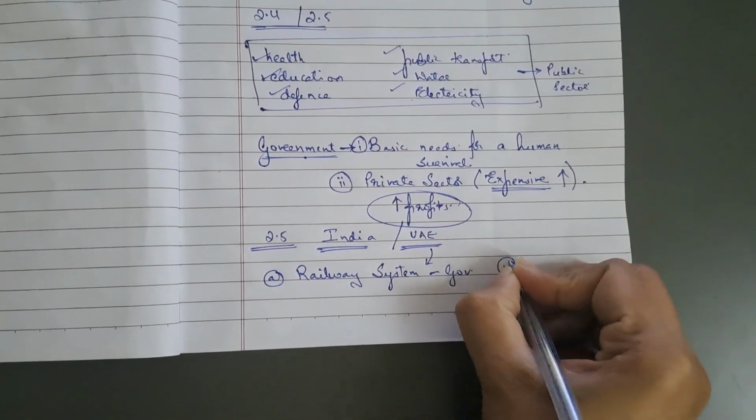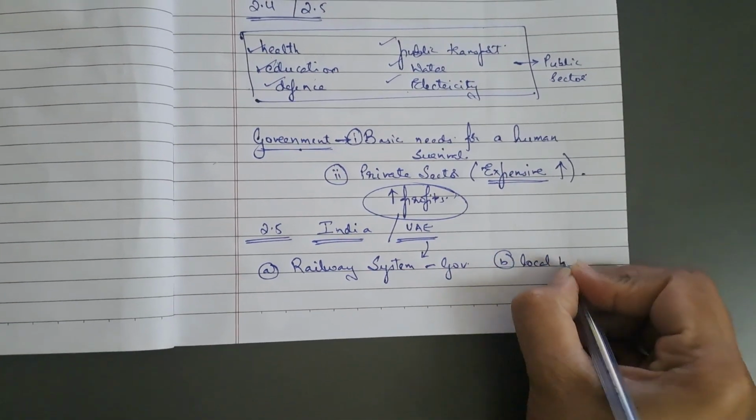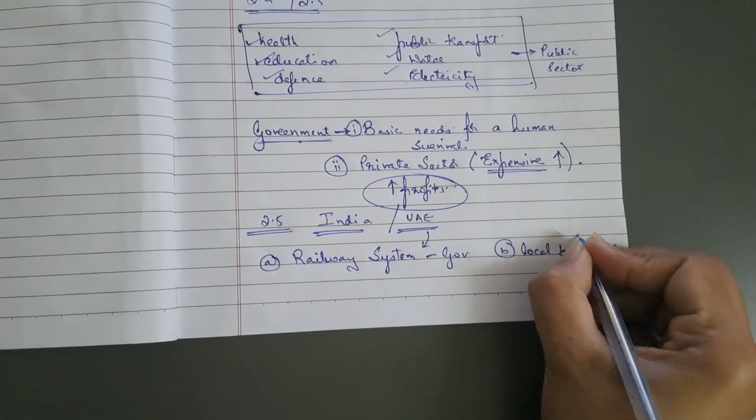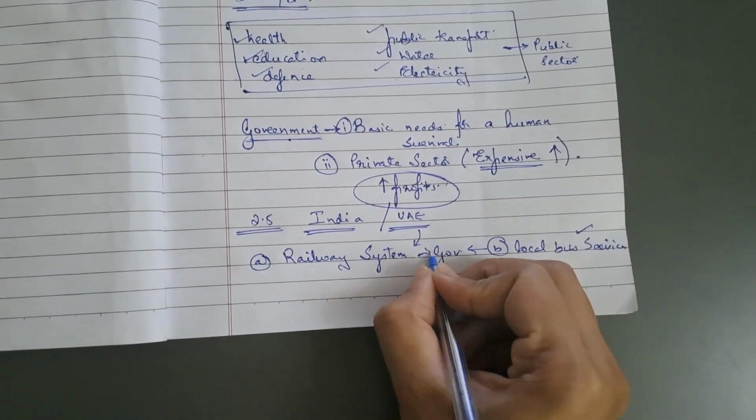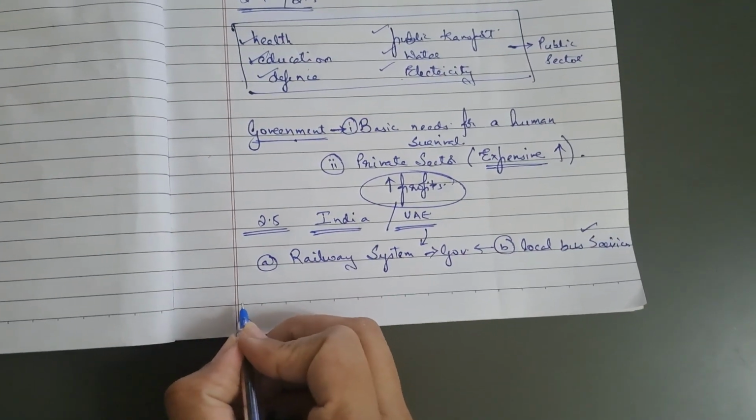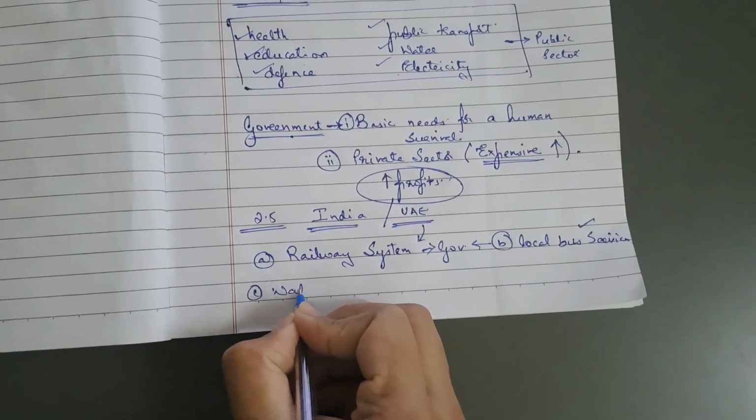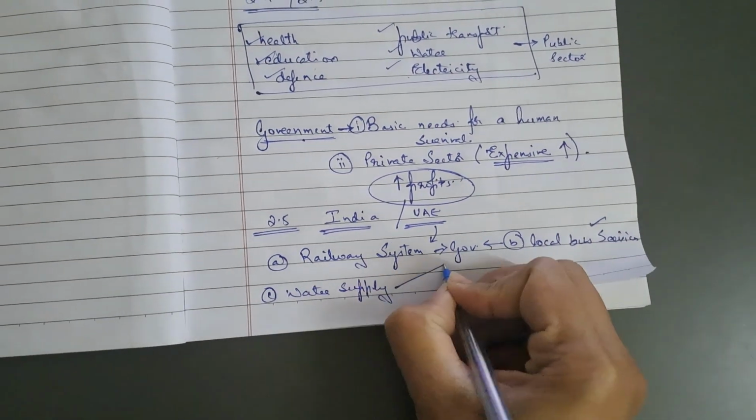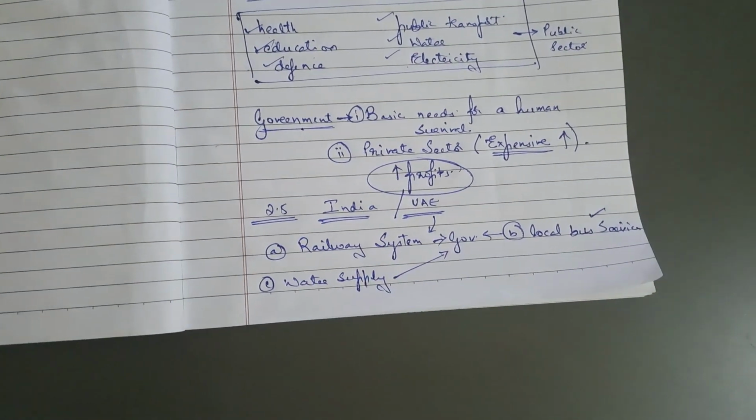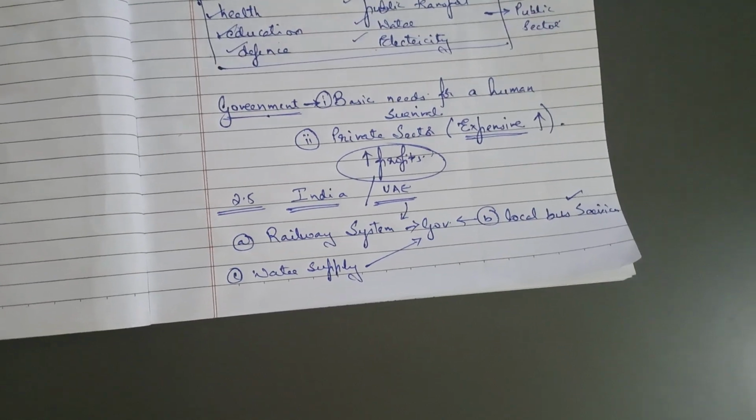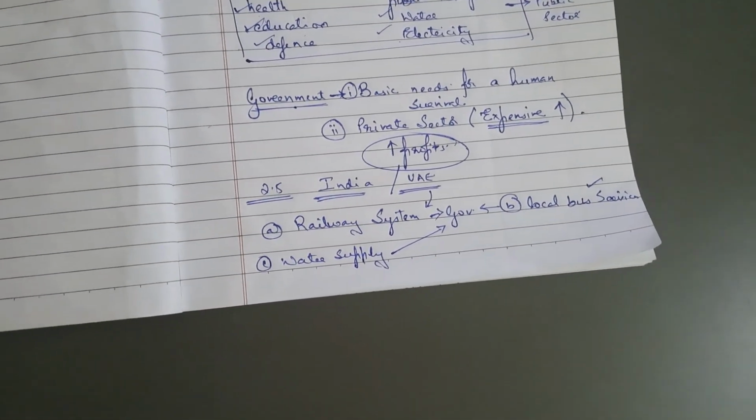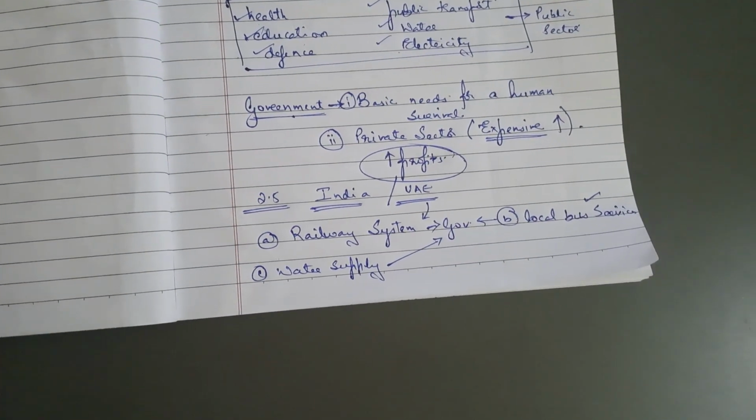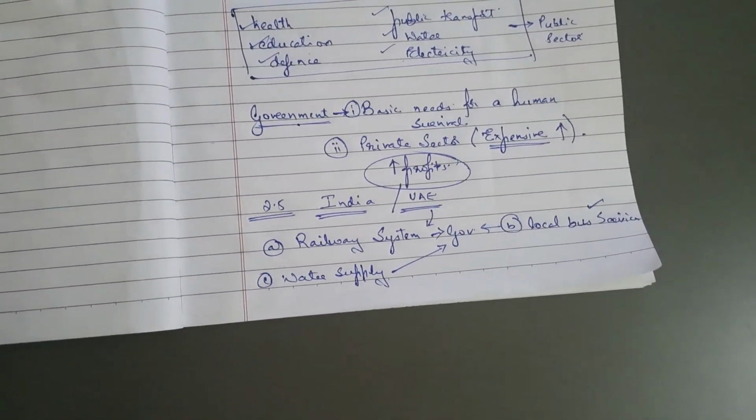The second thing mentioned is local bus services. Again, in India as well as in UAE, the bus services are under the control of the government itself. Then the third one is the water supply. Water supply is anyways going to be under the control of the government, because water is a sacred resource that we have. It is not available in plenty, and so the government sees that each and every individual gets an equal quantity of water supplied.